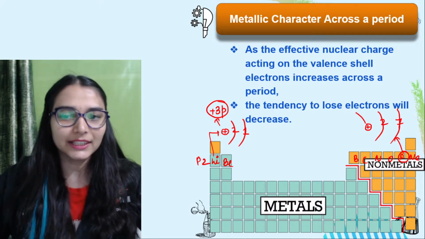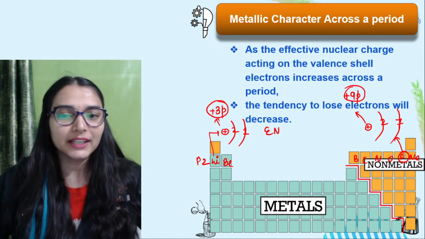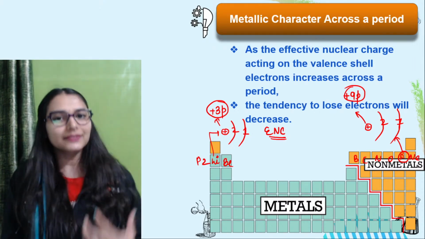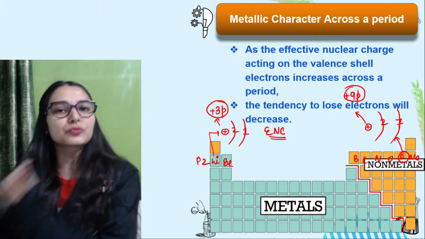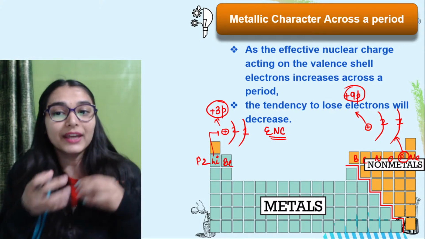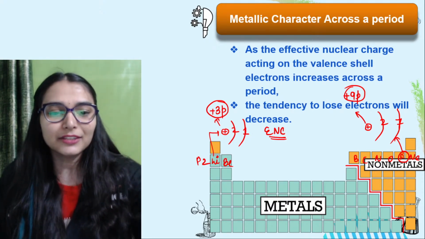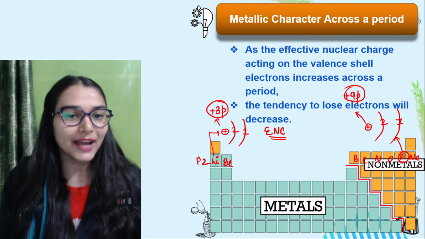Right? How many protons are here? 9 protons. So tell me about effective nuclear charge. Is it more in the case of lithium where only 3 protons are attracting the valence electrons, or is it more in the case of fluorine where 9 protons are attracting the valence electrons? Where is the effective nuclear charge more? Tell me everyone in the chat box. Yes?